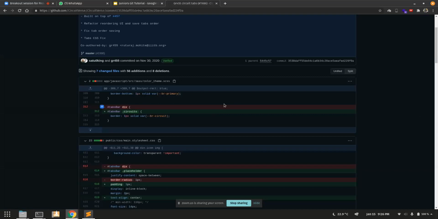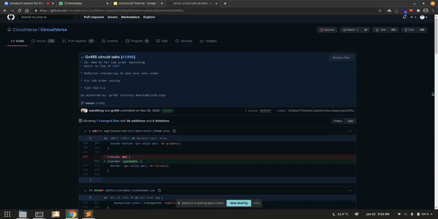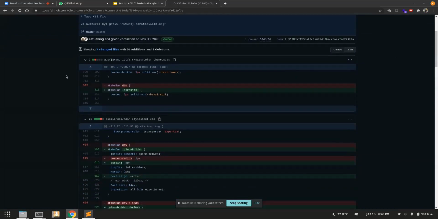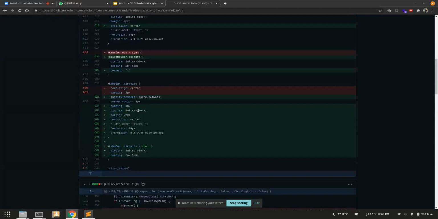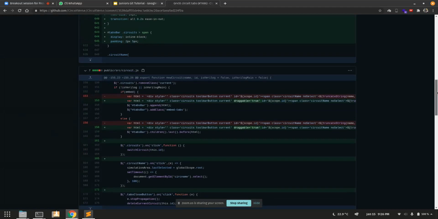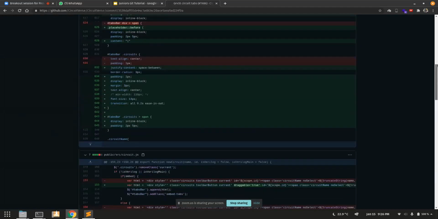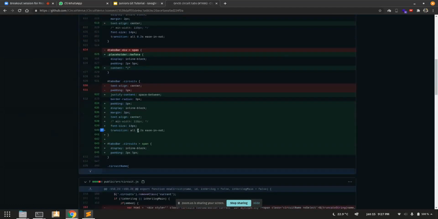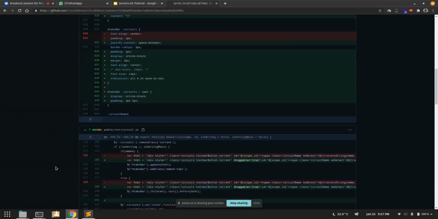Okay, yeah. So in this one, as I said, this is one commit, and you can see what all changes were made. Now you can see that it's not just one file that has been changed. Multiple files have been changed. This file, colortheme.scss, was changed. Main.stylesheet.css was changed. And here circuit.js file was changed. So it need not be just one file that is changed. You can change any number of files, any number of lines, and you can add all of that as one commit. And you can see whatever is red has been removed, whatever is green has been added. So this is how a commit works.